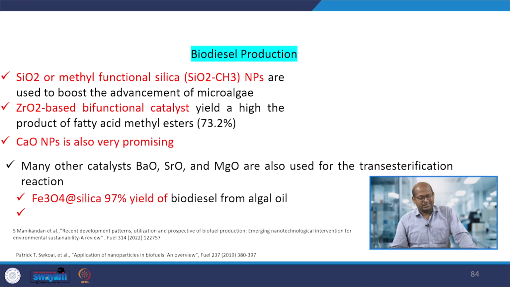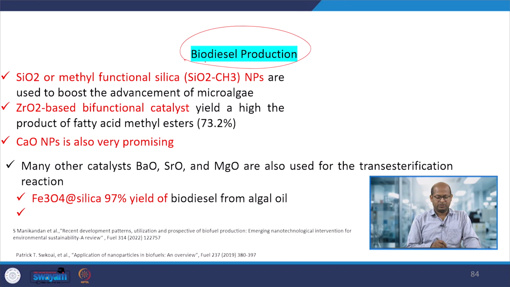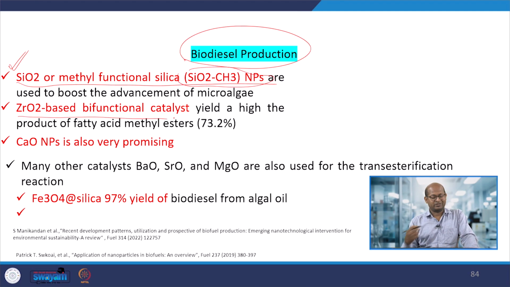So next is biodiesel production. Here we can use different oils, that may be edible oils or non-edible oils, for the production of biodiesel. To increase the conversion or rate of production of biodiesel, we can use different types of silica, methyl functional group silica, or zirconia based bifunctional catalyst to increase the yield of biodiesel production. Also calcium oxide nanoparticles we can use, that is a very effective or promising catalyst or nanomaterial for biodiesel production.